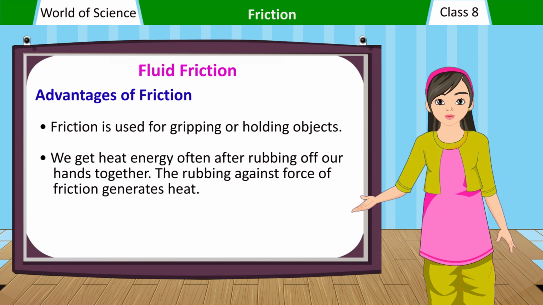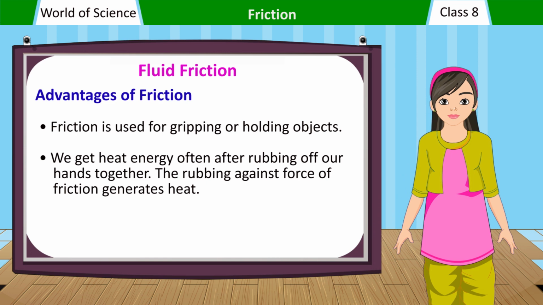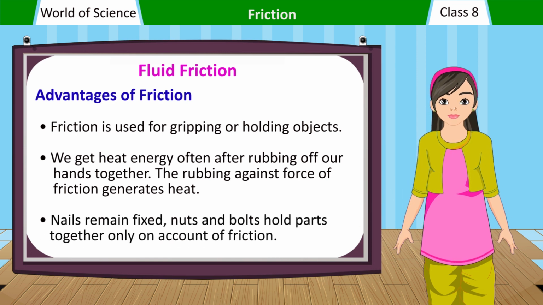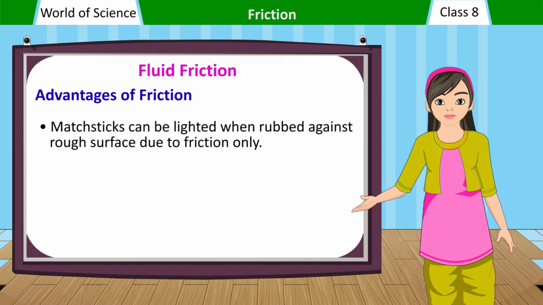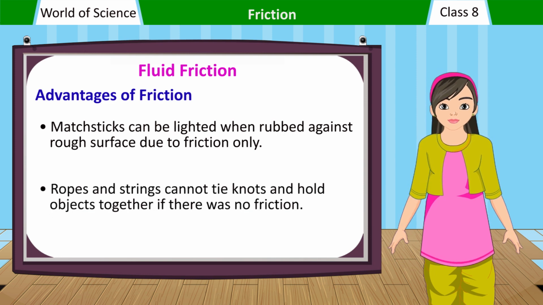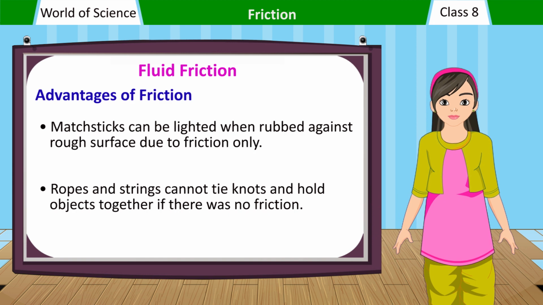The rubbing against the force of friction generates heat. Nails remain fixed, nuts and bolts hold parts together only on account of friction. Matchsticks can be lighted when rubbed against a rough surface due to friction only. Ropes and strings cannot tie knots and hold objects together if there was no friction.